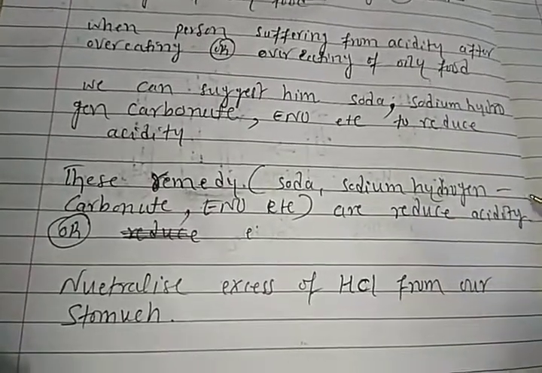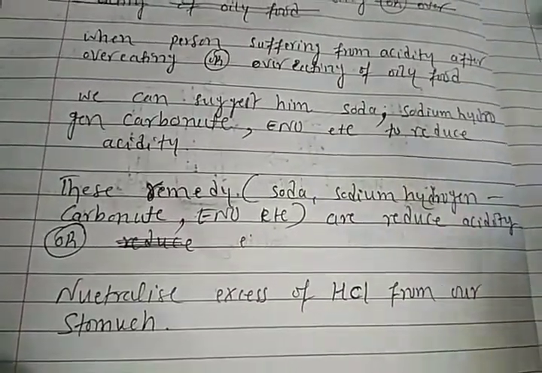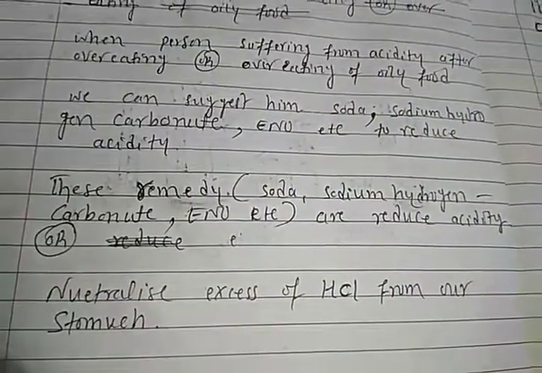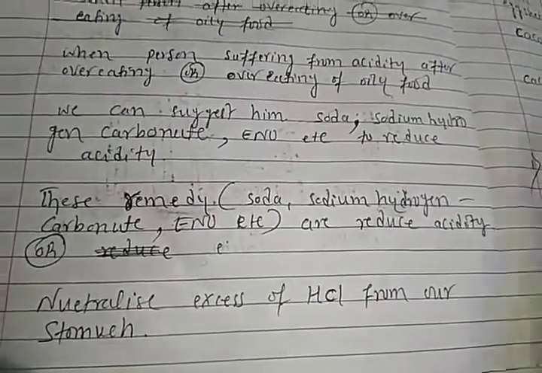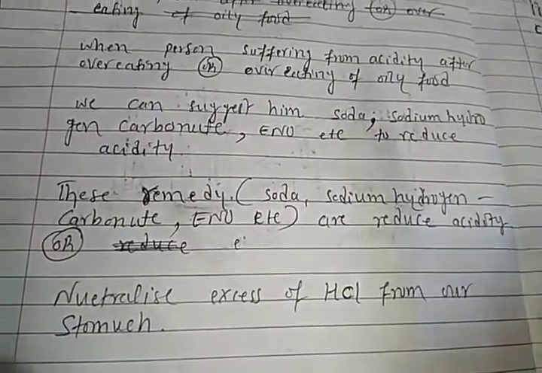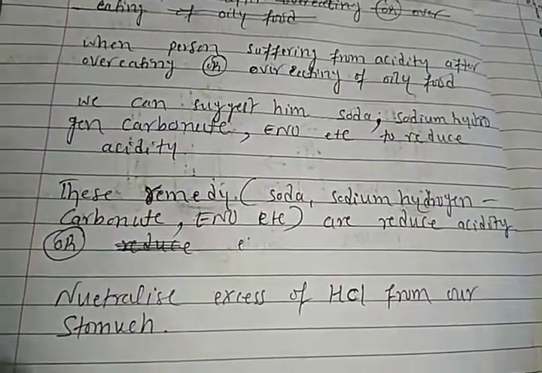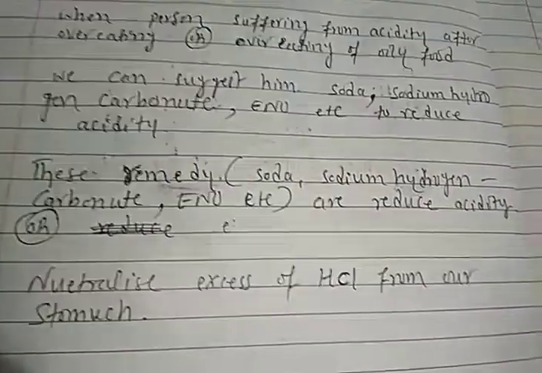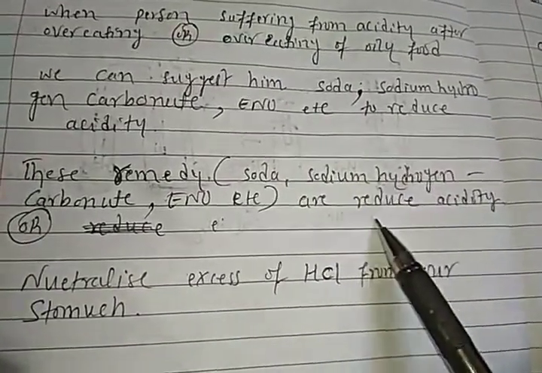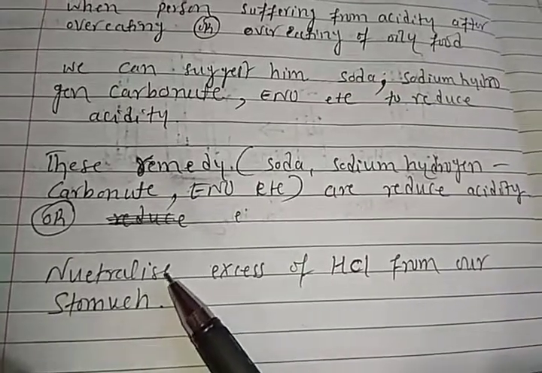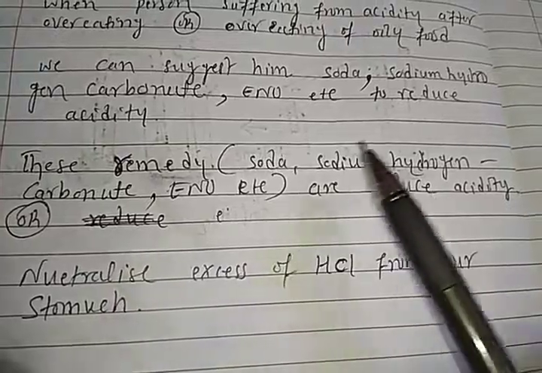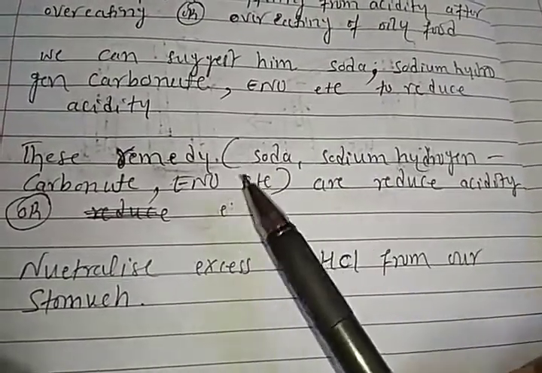Due to that reason, in that case we go for soda, sodium hydrogen carbonate or ENO. We use them for this purpose. So when we take these things, then what happens, students? The acidity in our stomach goes on decreasing. Acidity decreasing means the number of acid moles decreases, that is, it is decreased by sodium hydrogen carbonate, ENO or soda water.